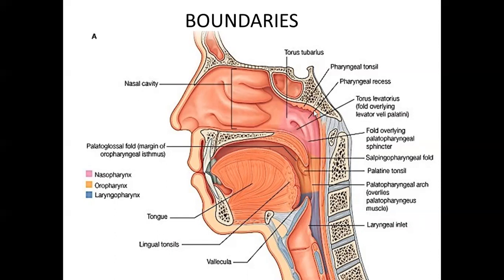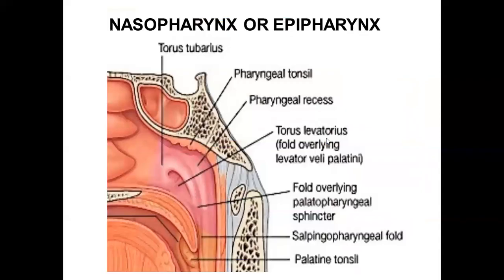The posterior wall here is a sloping area formed where the roof becomes continuous with the posterior wall, and it is formed by the anterior arch of atlas. The lateral wall is formed by the pterygoid plates, the medial part, the medial pterygoid plate. Okay. So once again, this is a diagram of the nasopharynx showing that this will be the roof, and the soft palate and the pharyngeal isthmus will be the floor. This is continuous anteriorly with the nasal cavity. Posteriorly, this forms the posterior wall. Now there are a few features in this nasopharynx.